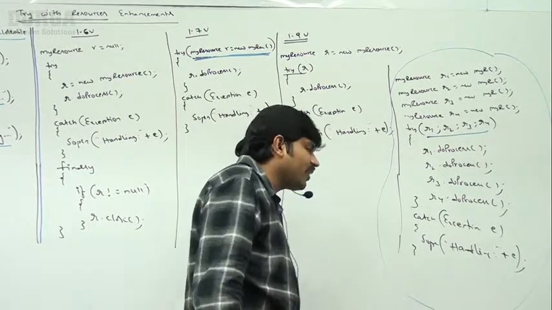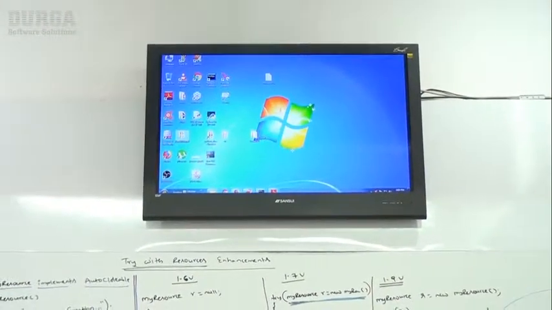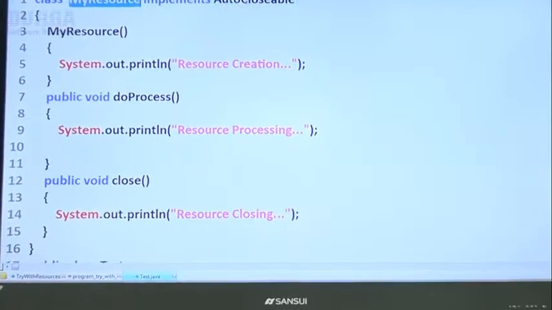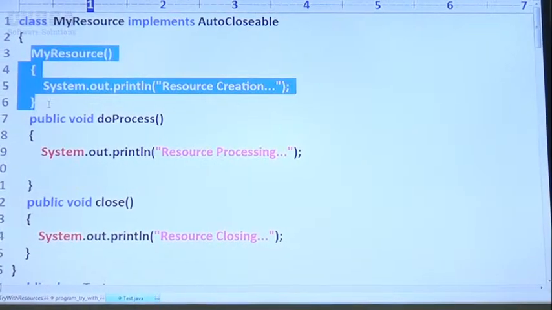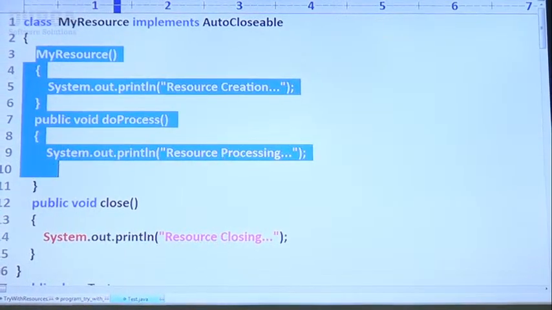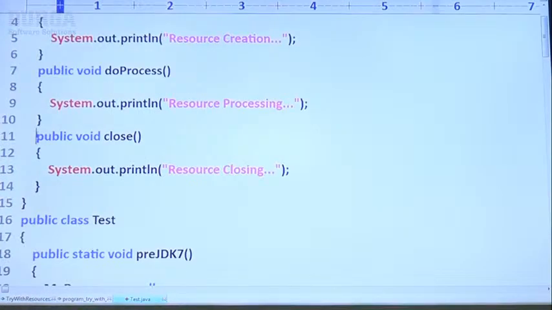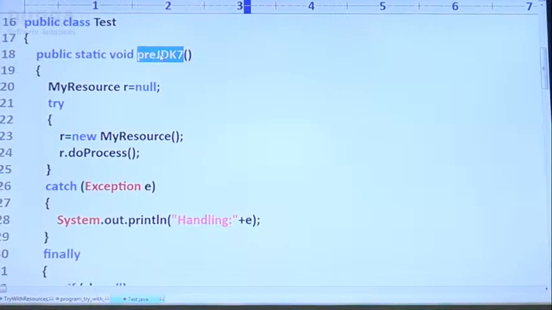I will show, sir. Have a look. Observe this code very carefully, sir. Already there: class MyResource implements AutoCloseable. What is this code, sir? MyResource constructor, resource creation, resource processing, and after that close, resource closing, like this. Sir, public class Test, preJDK7. Regarding preJDK7, preJDK7 means until the 1.6 version. Before the 1.7 version, what is the code?